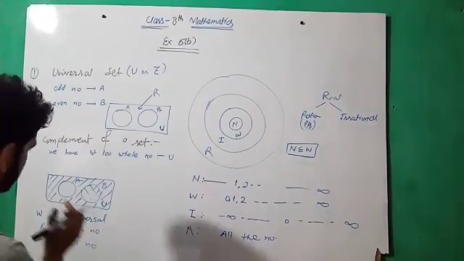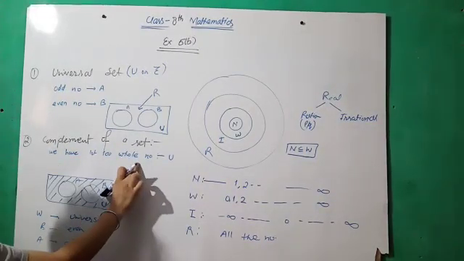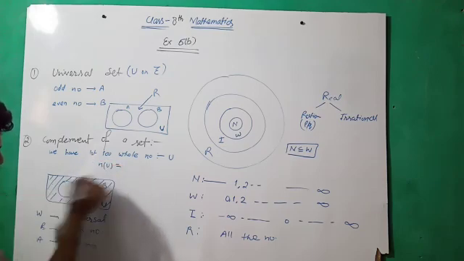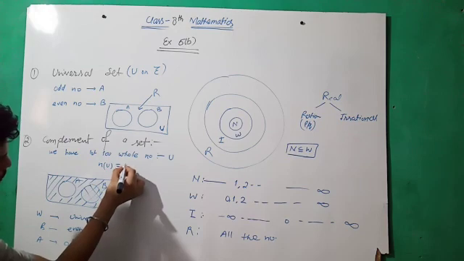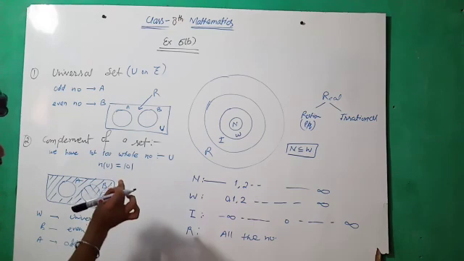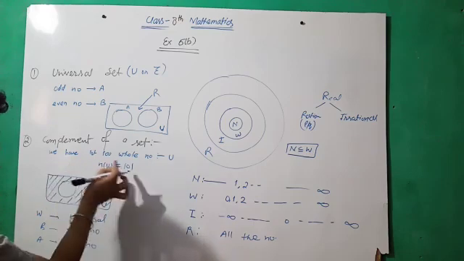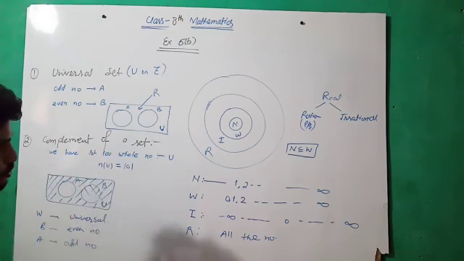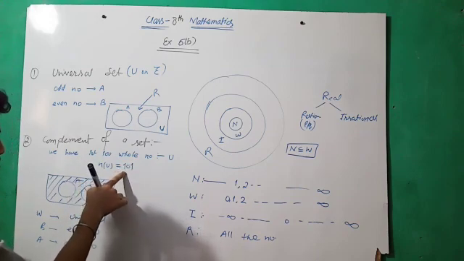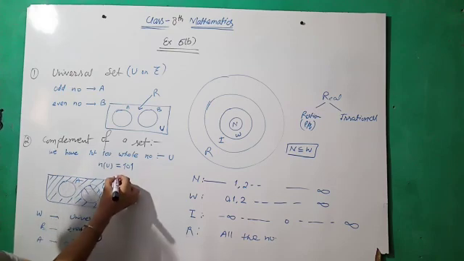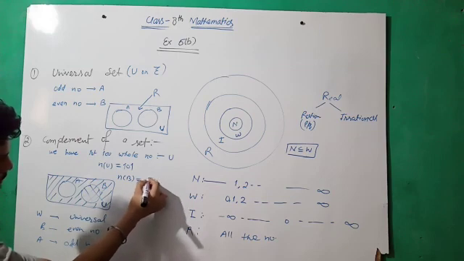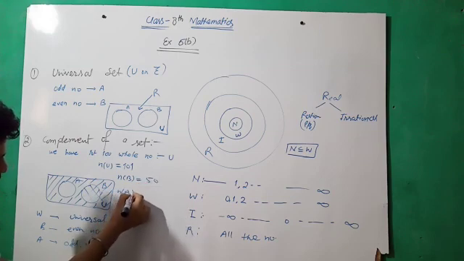So, can you determine n of U? It means we have to find out the number of total values, 0 to 100. So total is 100 plus 1, because 0 is also included. So the total number of U, or cardinal number of U, is 101. Now n of B, the even numbers, is 50. Odd numbers are also 50.